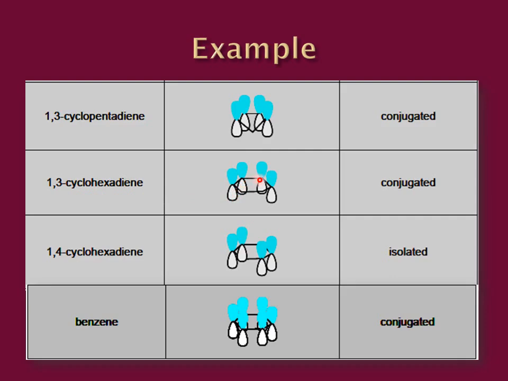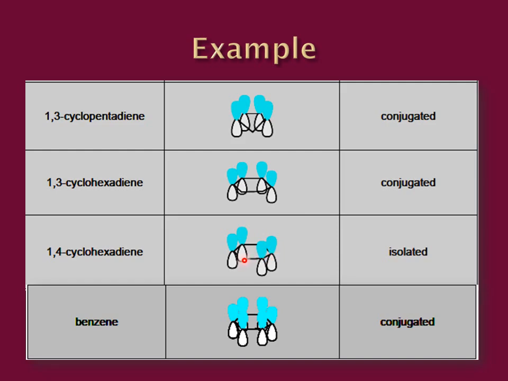Whereas 1,4-cyclohexadiene is an isolated system. Why? Because between carbon number 1 and 2 you will find a double bond. The third carbon will be sp3 hybridized. Carbons 4 and 5 again make a double bond, sp2 hybridized, and the sixth carbon over here will be sp3 hybridized. So these two carbon atoms are disconnecting these two double bonds. So the p system is not extended, it is isolated.